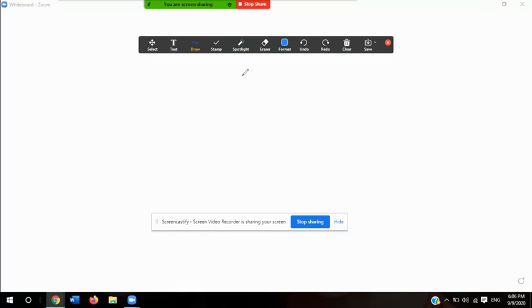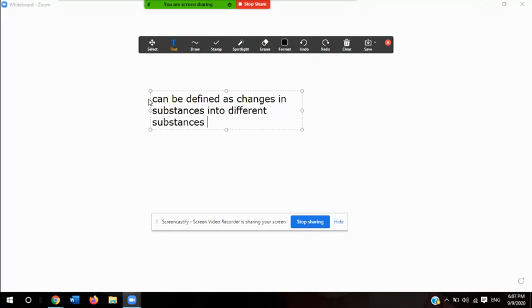Let me type it in here: a chemical reaction can be defined as changes in substances into different substances by breaking and forming chemical bonds.